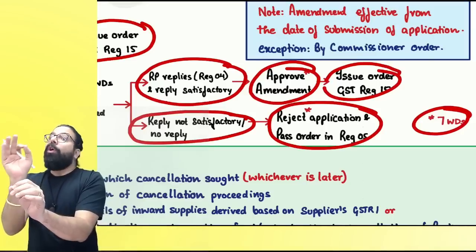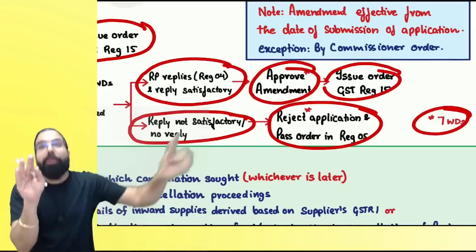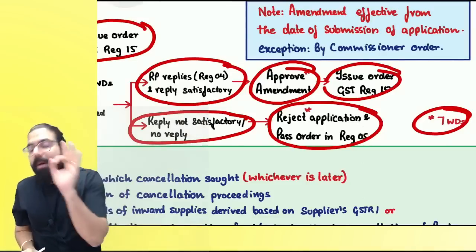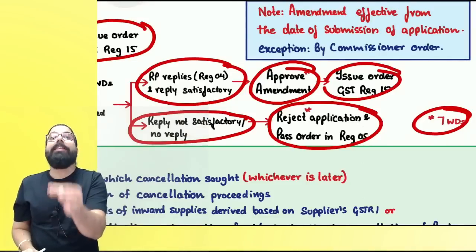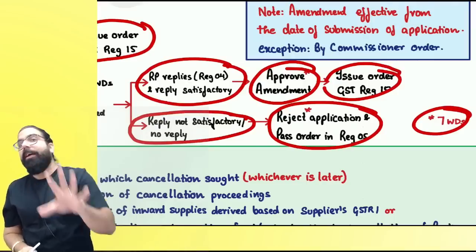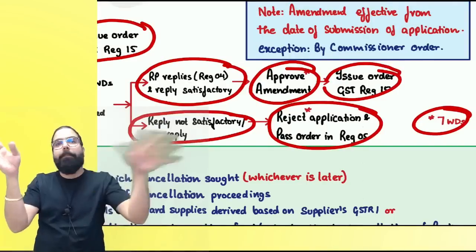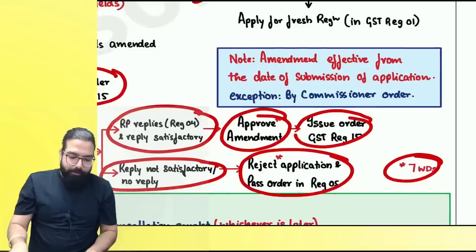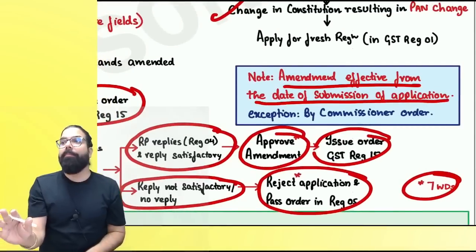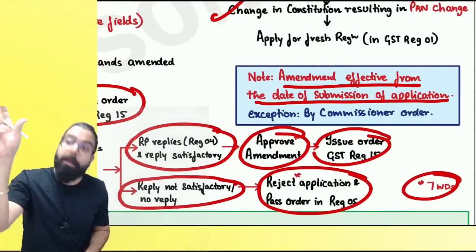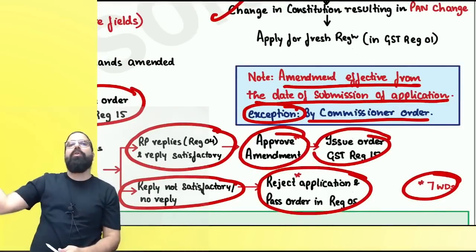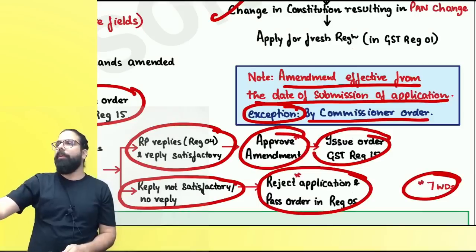Listen. Non-core field ka amendment will be valid prospectively always, because the day you apply, from that day. But listen. Then they went ahead and inserted section 28, rule 1A, and they told this retrospective, prospective, you forget it. Always the amendment will be effective from the date of submission of application. But core field ka case mein, if commissioner wants, basically, commissioner can go ahead and make an exception, he can go ahead and give you retrospective also.